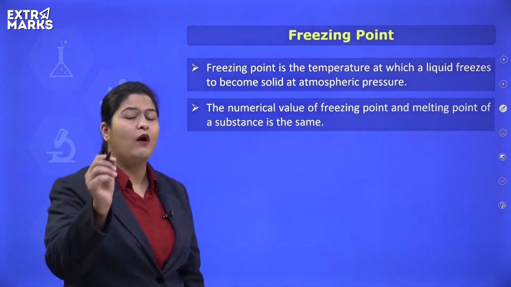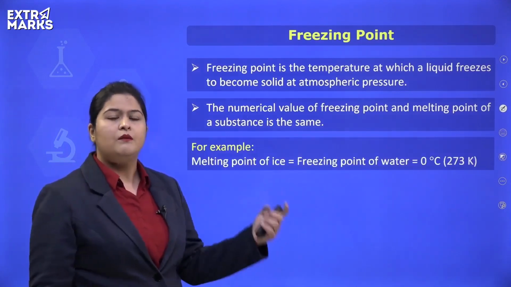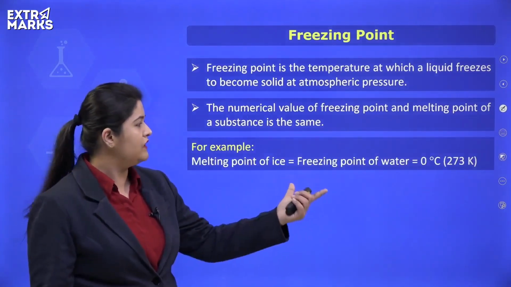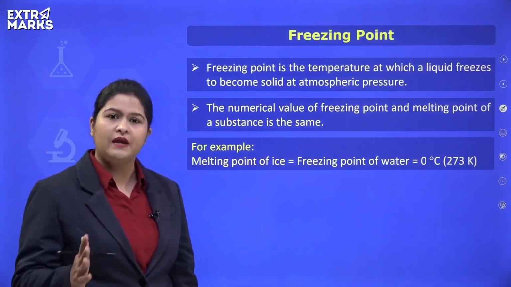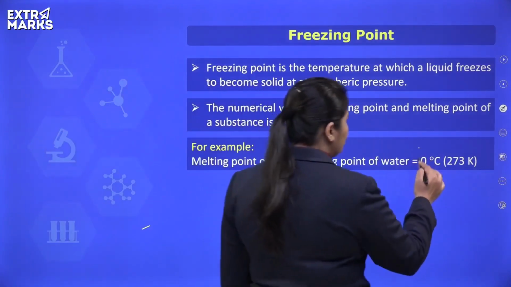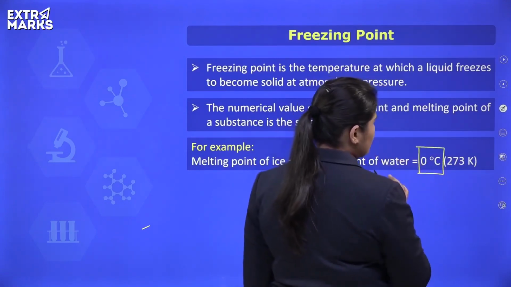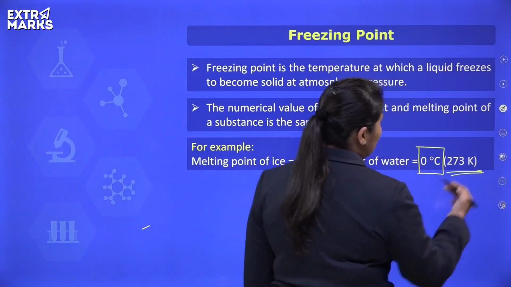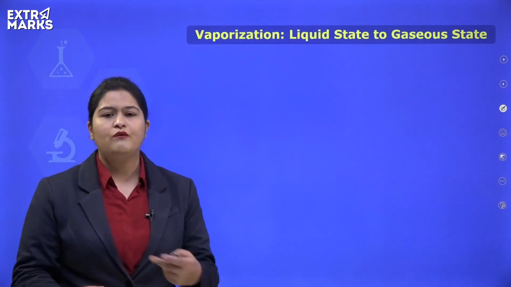The numerical value for the freezing point and melting point of a liquid remains the same. The melting point of ice and the freezing point of water are the same. Ice melts at 0 degrees Celsius and water also freezes at 0 degrees Celsius, and the value in kelvins is 273 kelvins. Coming on to vaporization.